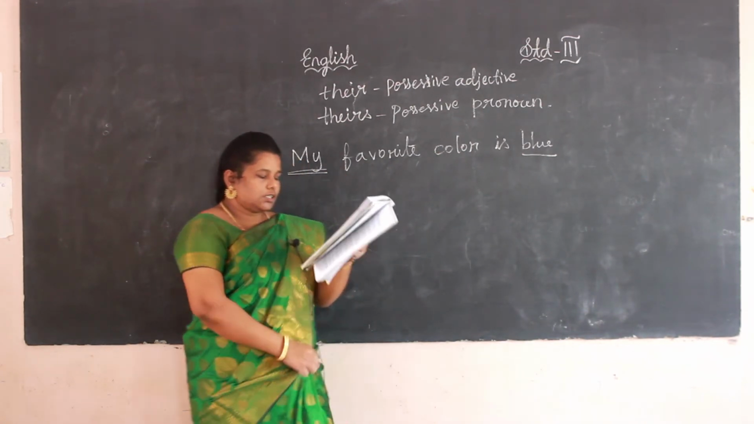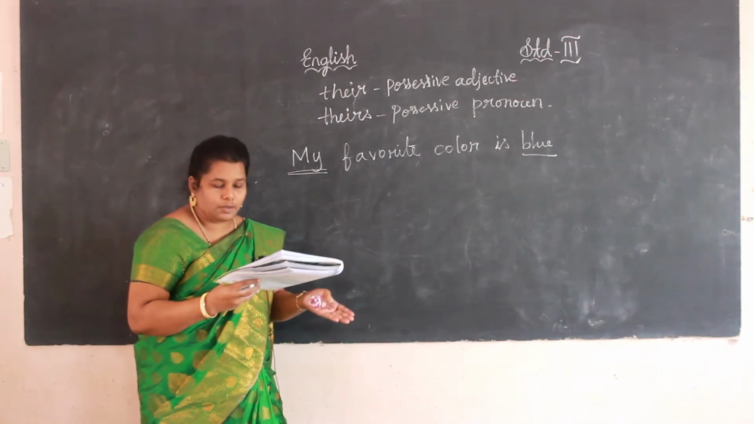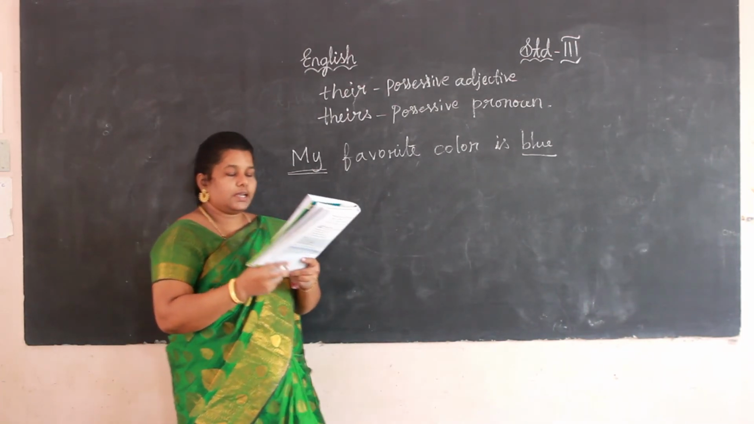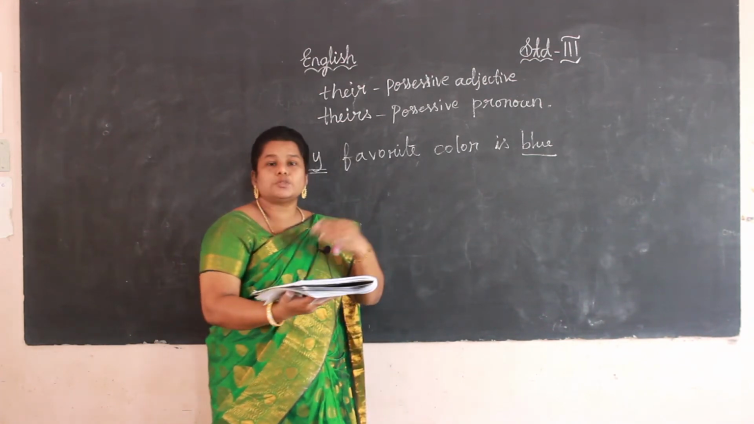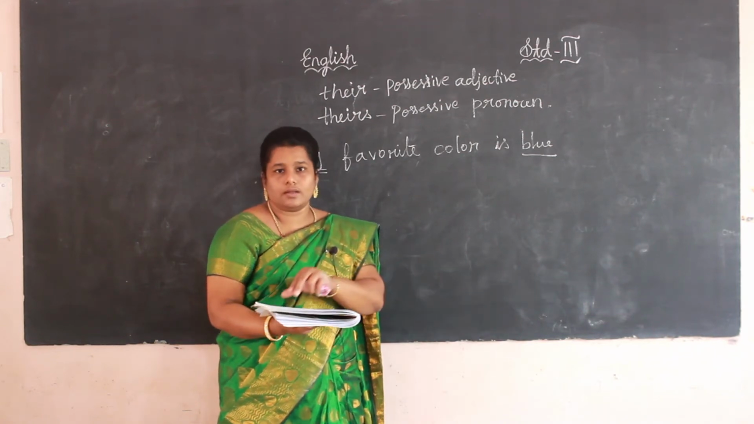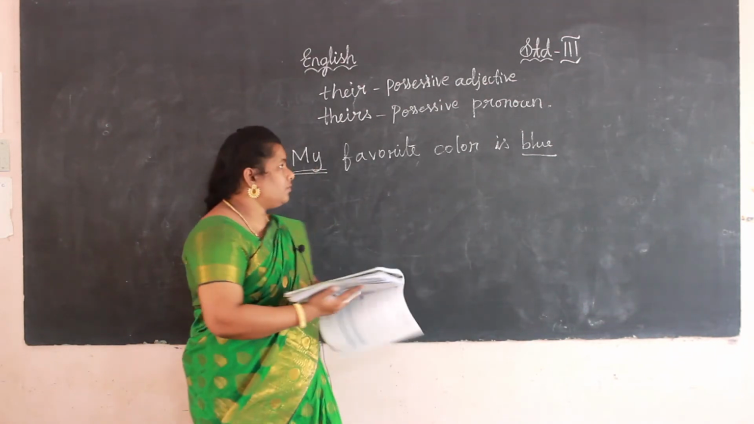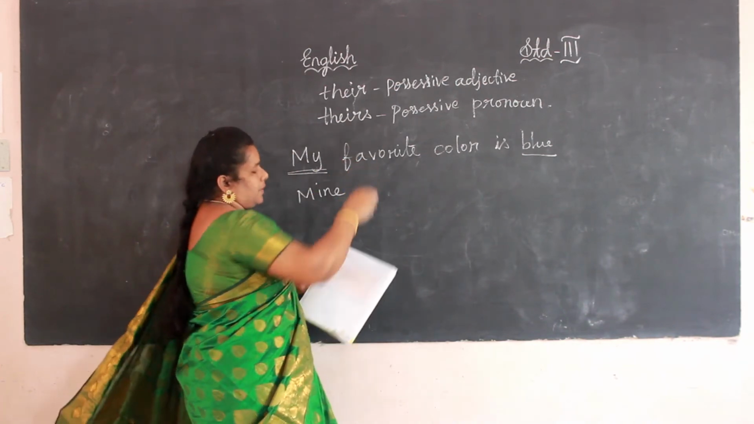Okay. Next, this book is mine. It is a possessive pronoun. It shows the ownership and also replaces a noun, avoiding repetition. So it is mine. This is my book and this is mine. This is also mine. The word mine is used here. Mine is a possessive pronoun. Okay.